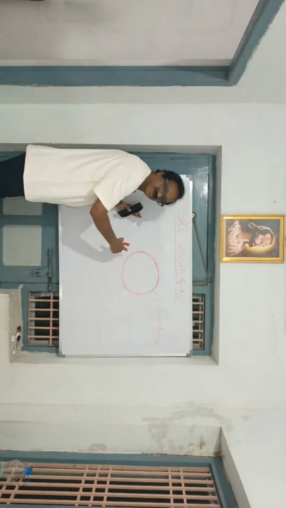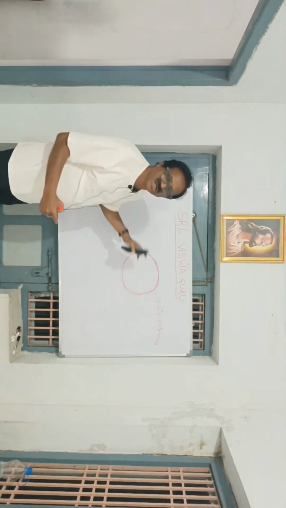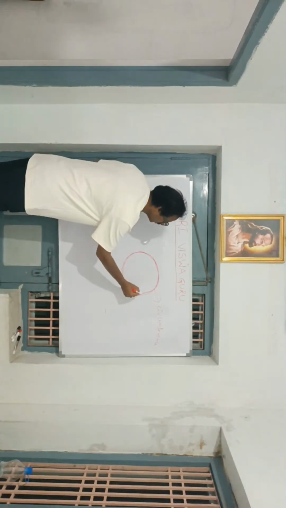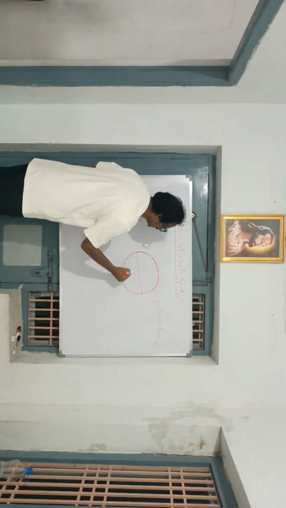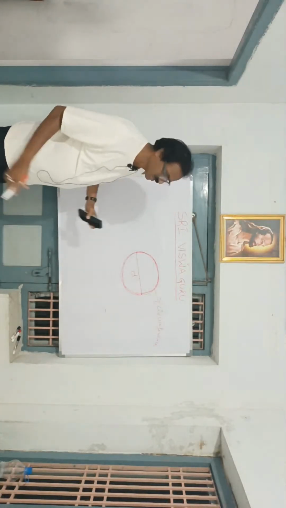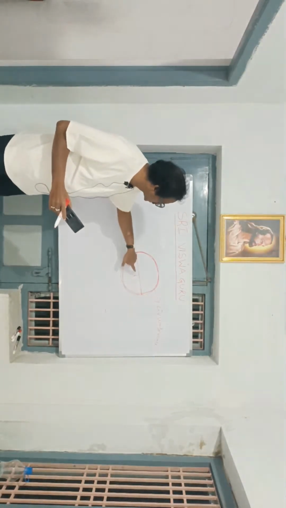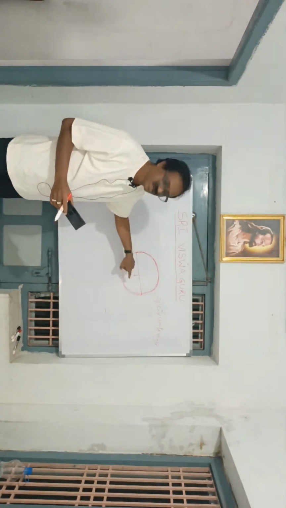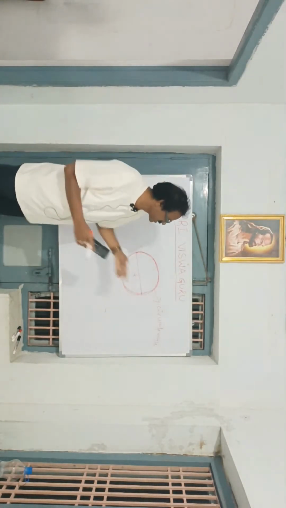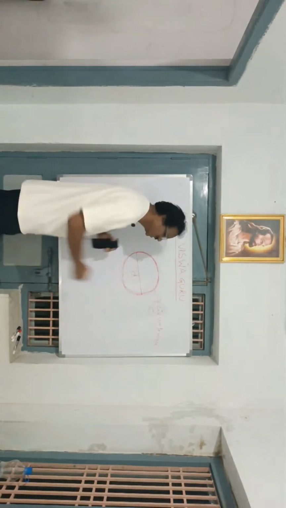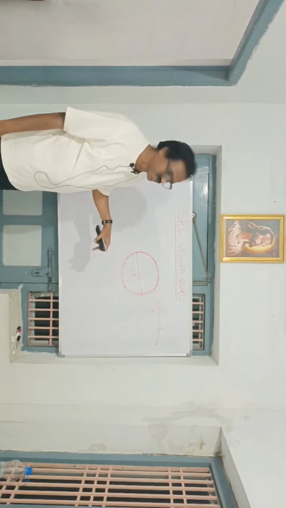The line along or around the circle is the circumference. From this point to this point, the distance is known as the diameter. The starting point to the ending point, the distance in the circle, is known as diameter. D for diameter and C for circumference.